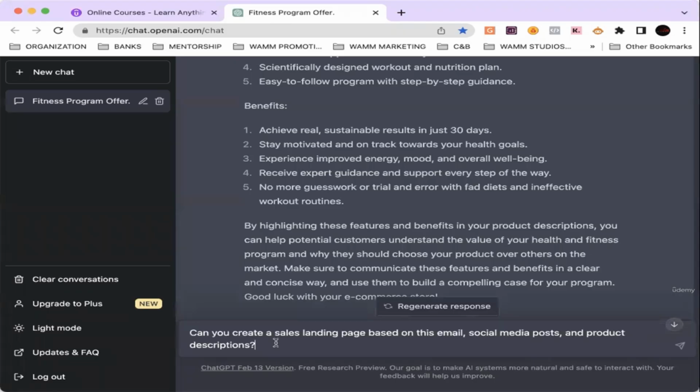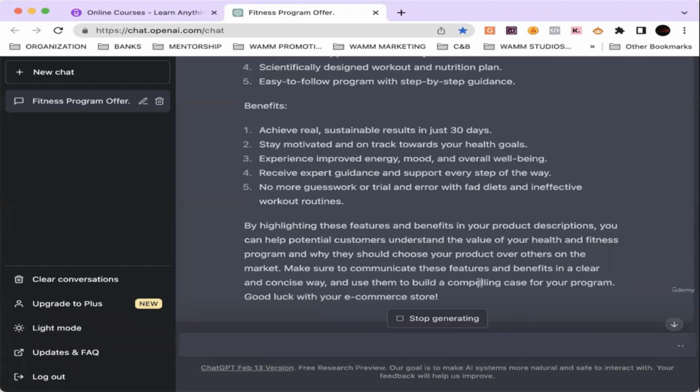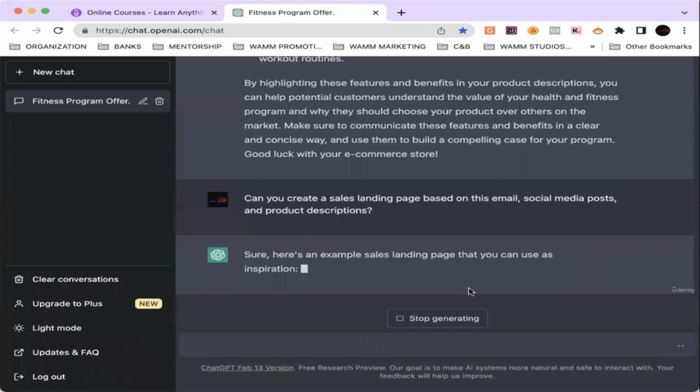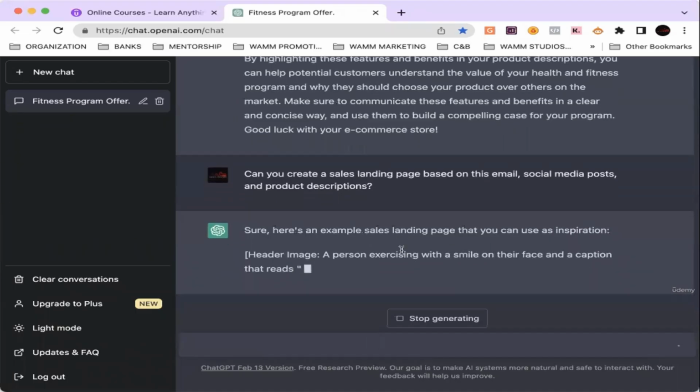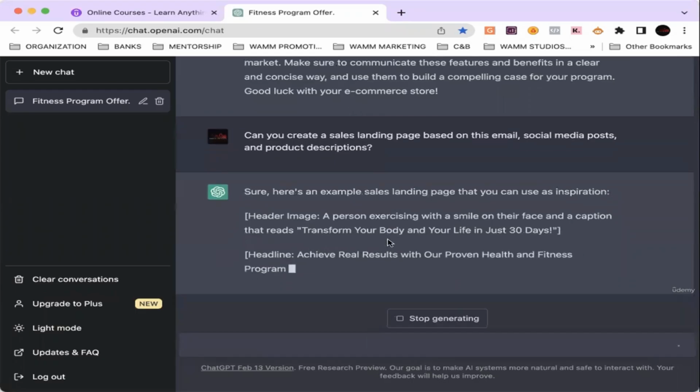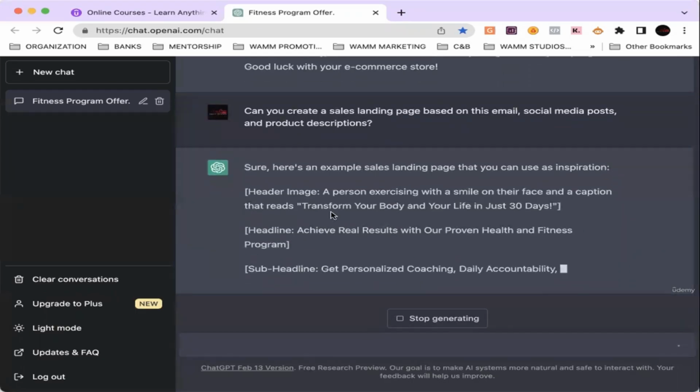All right, so question. Can you create a sales landing page based on this email, social media post, and product descriptions? Of course it can, right? So here are some examples of some sales landing pages, right?